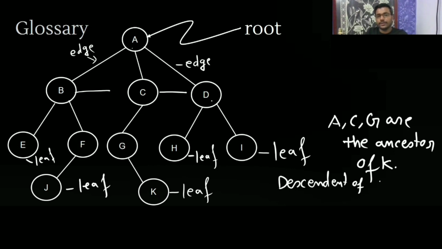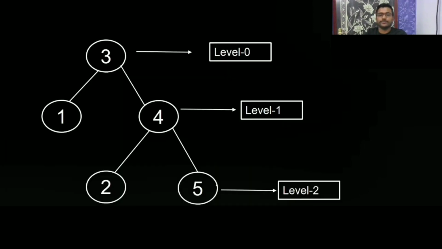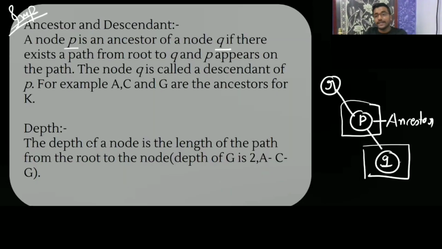Descendant of C, I am saying for C, C is G and K. G and K. Okay, descendant. Now, what is depth? So, depth of a node is the length of the path from root to the node. Let me create one tree here.